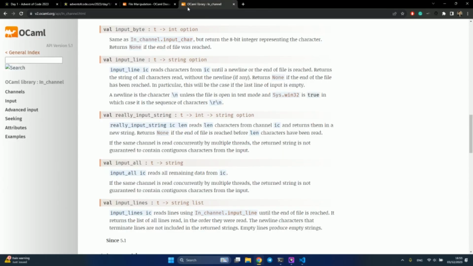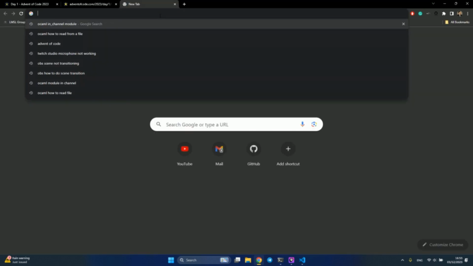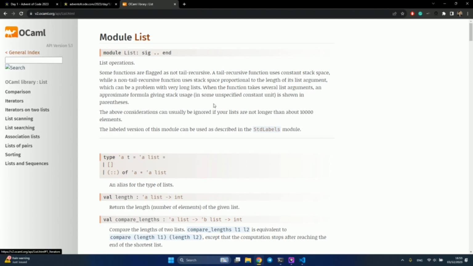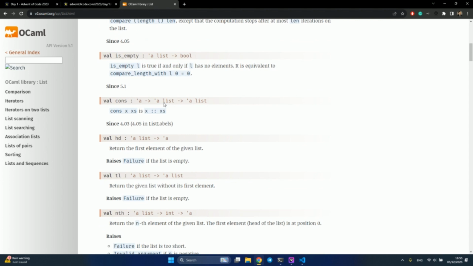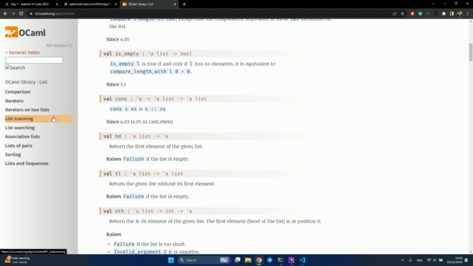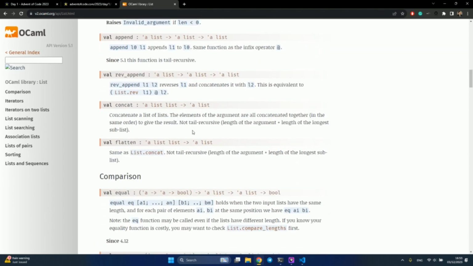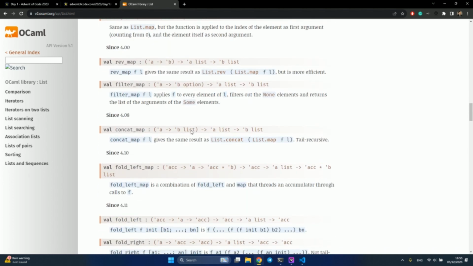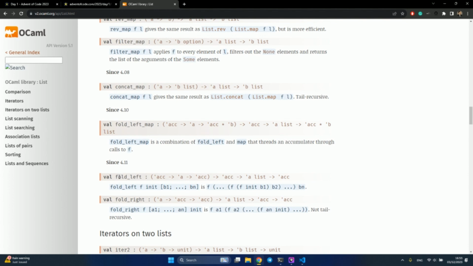There is this concept of fold. Again, let's look at the OCaml List module. You just Google all the stuff. Maybe there is a better way to do this, but this is a module that contains all the functions to work with lists. Basically, we need a function to combine all the elements in the list into a single one. We need some kind of aggregation, and aggregation is this fold function.